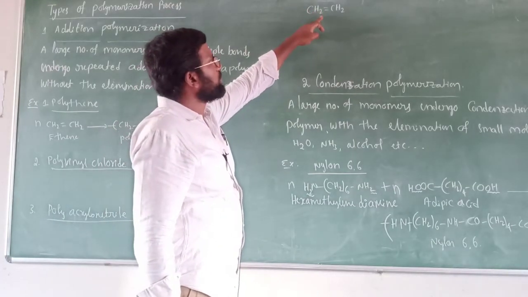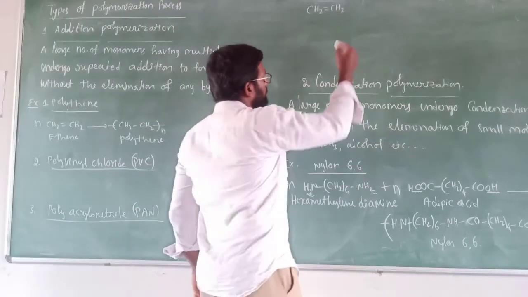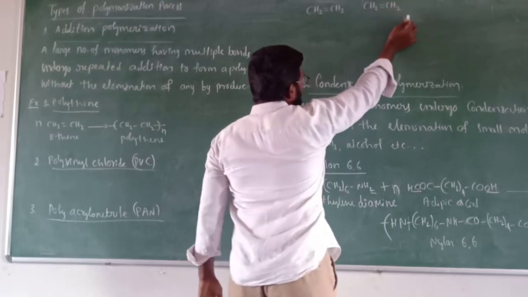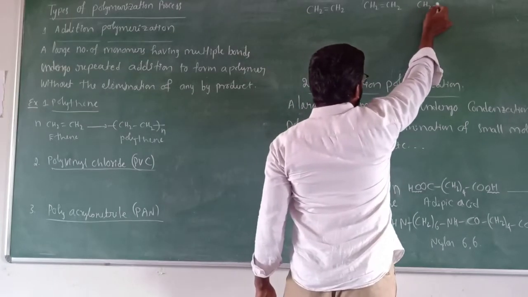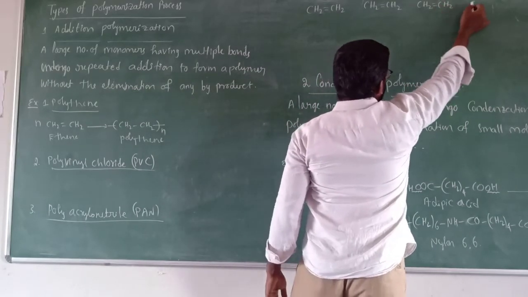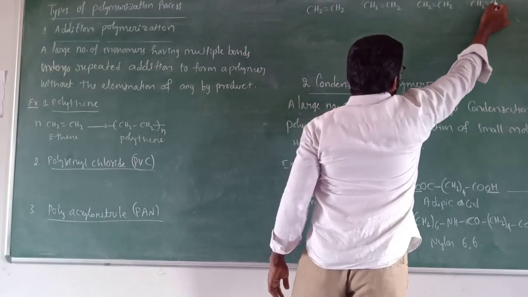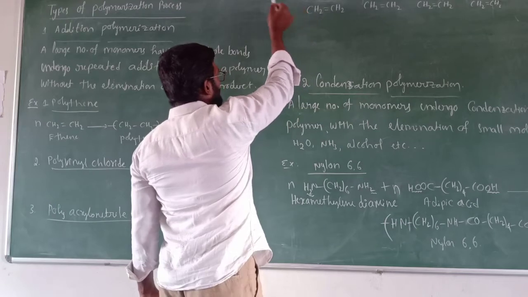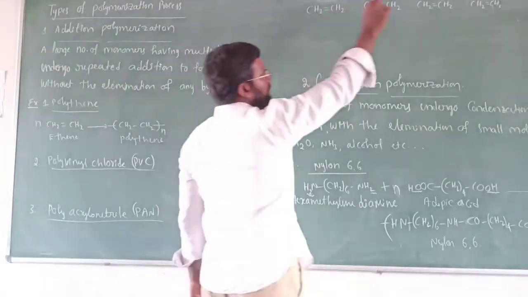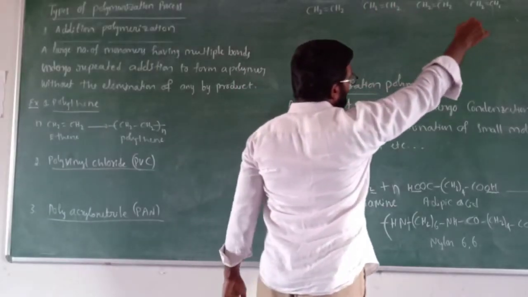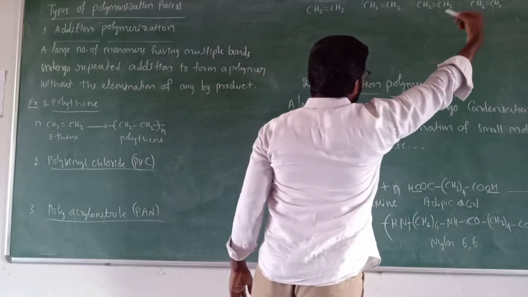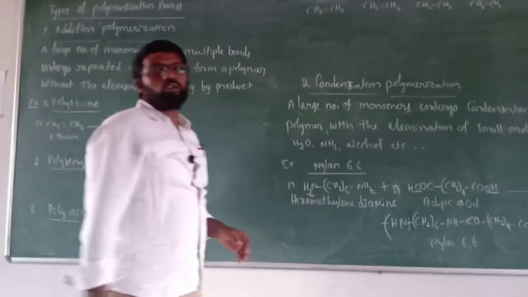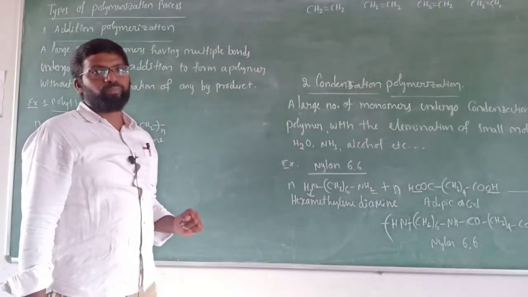Imagine here this is one ethene molecule and one more ethene molecule is there next to this, CH2=CH2, one more ethene molecule CH2=CH2, one more ethene molecule CH2=CH2, and so on. And you imagine one more ethene molecule preceding to this and one more ethene molecule after next to this molecule. Likewise, a huge number of ethene molecules we are using in this reaction.